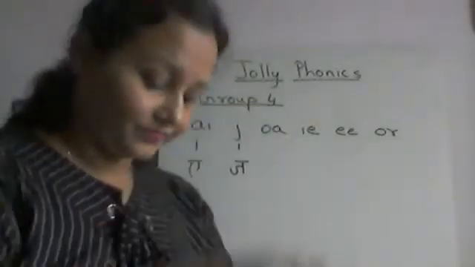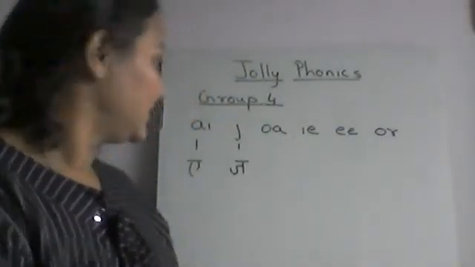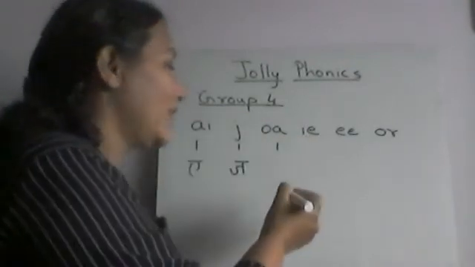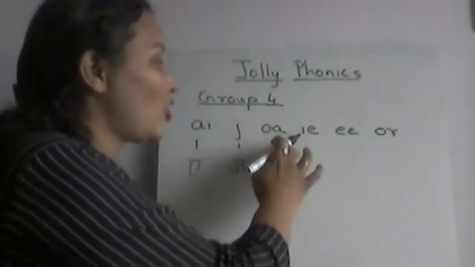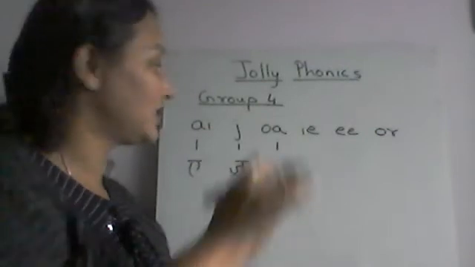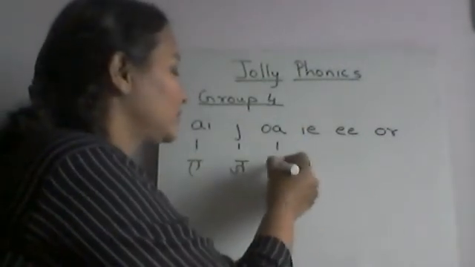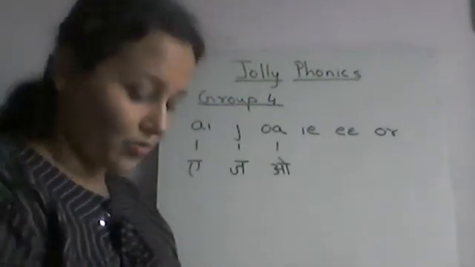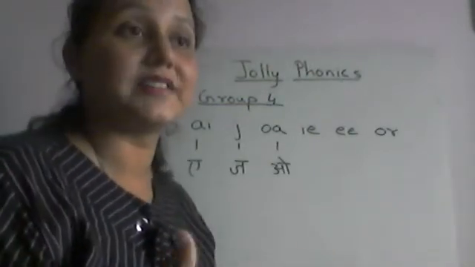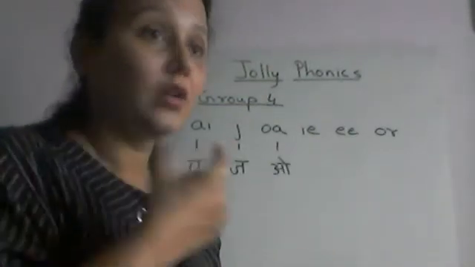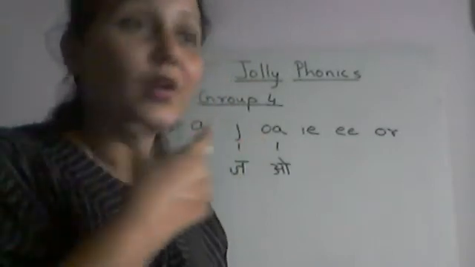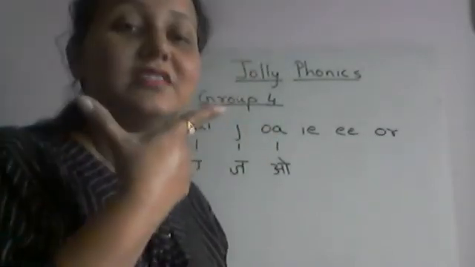Now the next one is OA. What is the sound of OA? Again the first one will talk, the second one will not talk. So the sound of this one is O, like when we are surprised. O, O, O. So this is the action.